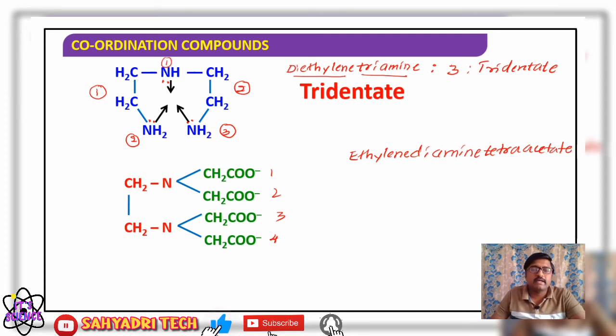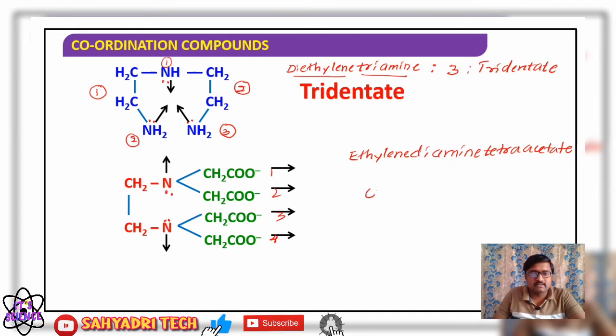So ethylene diamine tetraacetate is the name of the compound. Here, if I consider the ligating groups or atoms, the 2 nitrogens carry a lone pair of electrons and are involved in bond formation, and the oxide ions, CO minus from the carboxyl groups, the oxygen carrying a lone pair of electrons.